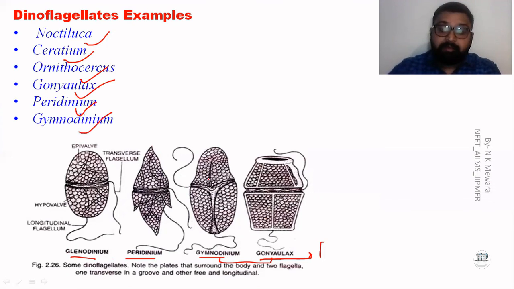Okay, and here one important thing: that structure is the longitudinal flagellum, and that structure is the transverse flagellum. In the presence of both, they are perpendicular to each other in all of them, like that.